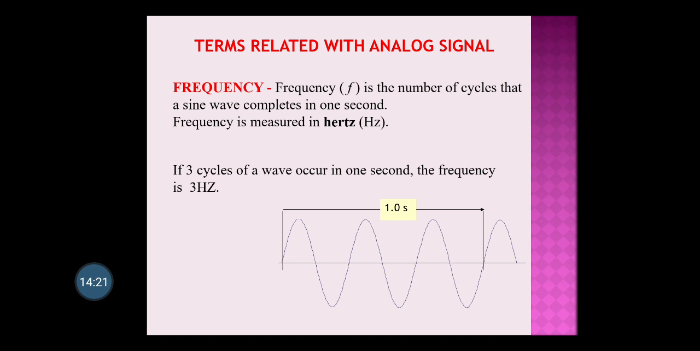Now here is one example. If 3 cycles of a sine wave occur in 1 second, you can see here 1 cycle, 2 cycles and 3 cycles in 1 second. The frequency is 3 hertz. So the unit of frequency is hertz. This is most important. I think you have understood the frequency.